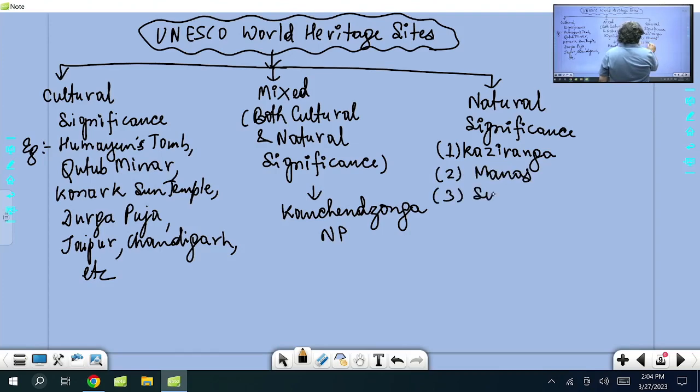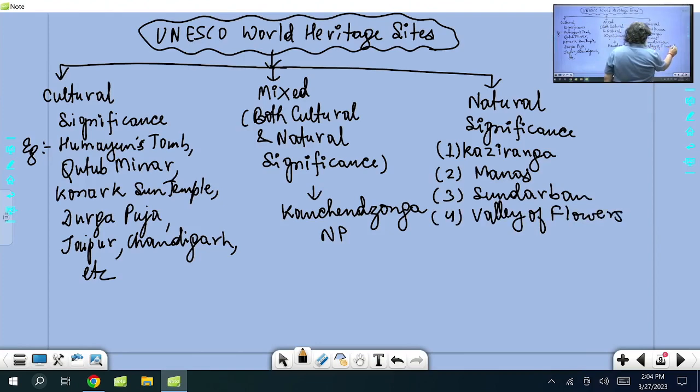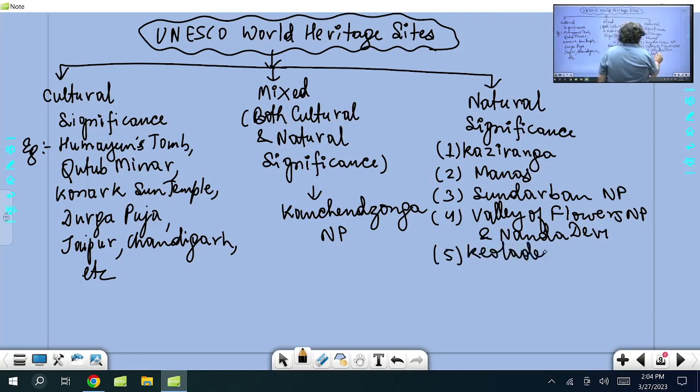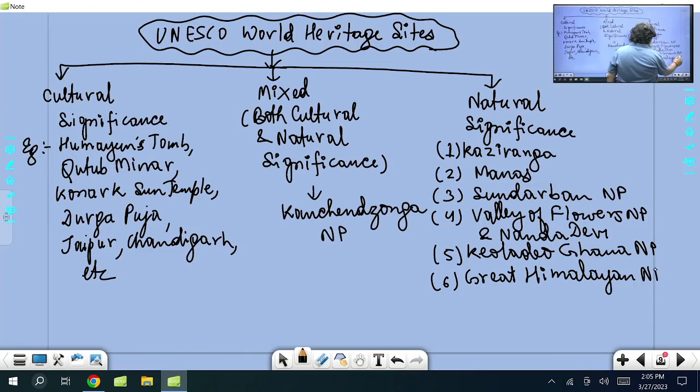Then Sundarban National Park. Then Valley of Flowers National Park and Nanda Devi, right? Then Keoladeo Ghana National Park in Rajasthan. Then we have discussed the Great Himalayan National Park in Kullu of Himachal Pradesh.